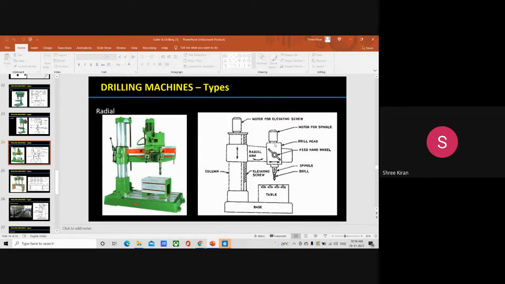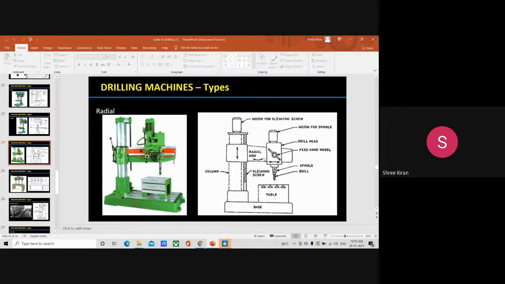So in the case of a radial arm, what happens? The radial arm is mounted on the column parallel to the base and can be adjusted vertically. It is always mounted on the column, parallel to the base, and it can always be adjusted vertically. So the vertical front surface is accurately machined.